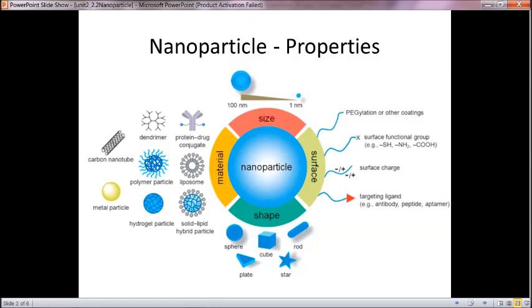Here we have protein drug conjugate, liposomes, solid lipid hybrid particle, like that, but the material will be either metal, semiconductor or insulator. Metal particles, carbon nanotubes, dendrimers, polymer particles and hydrogel particles are considered as nanoparticle materials. So the properties will be based on these four parameters: size, surface, shape and material.